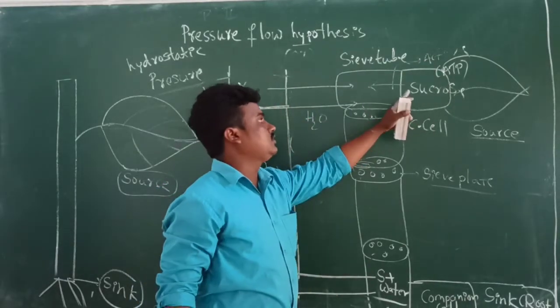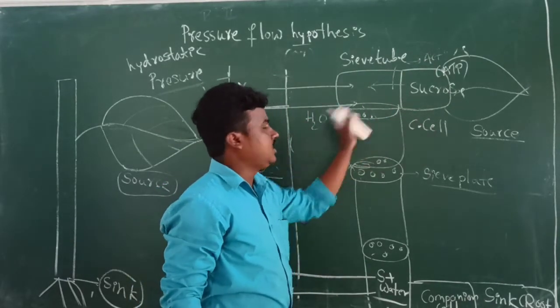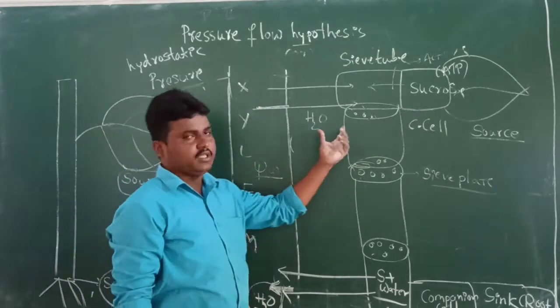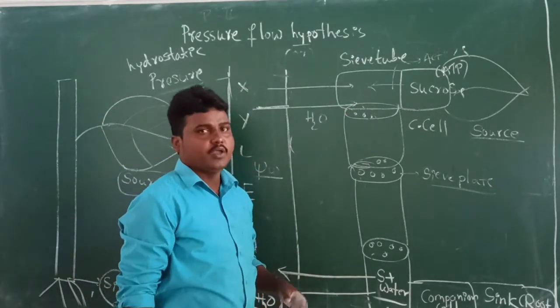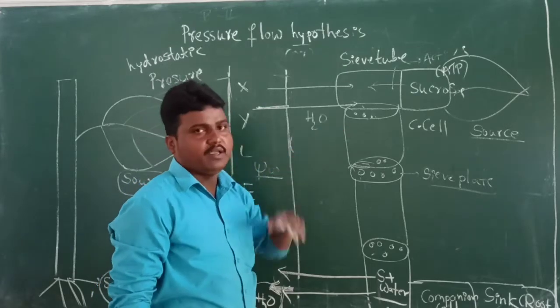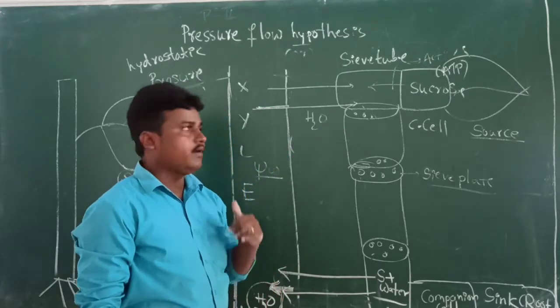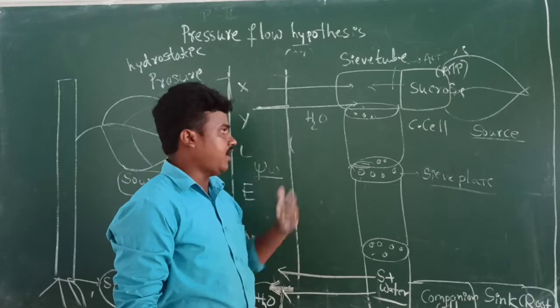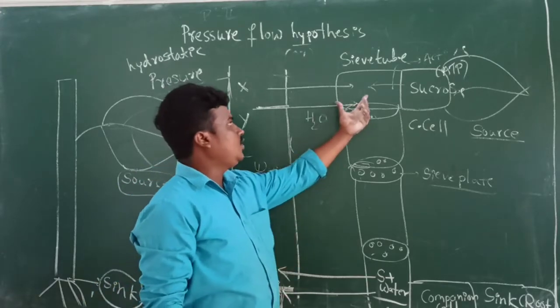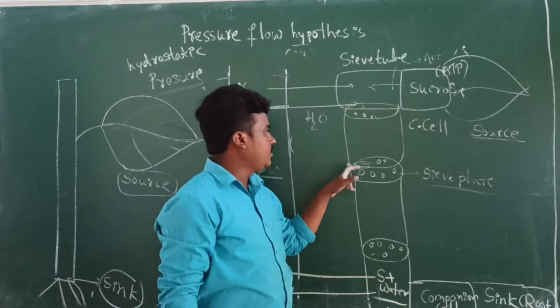The sucrose molecules are transferred from the companion cell to the sieve tube. The sieve tube is inside the phloem elements. The phloem elements have a number of sieve tubes, and the sieve tubes are connected one tube to the other.